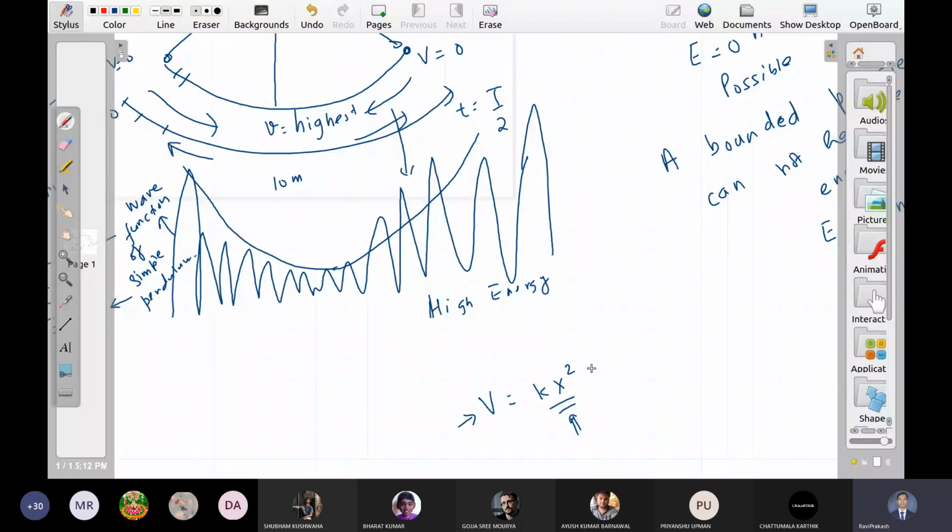Answers and solutions are available, so you do not have to solve it. You can see the solution from the net or any standard book. So just find the final solution and apply the large n limit. You will see this result.